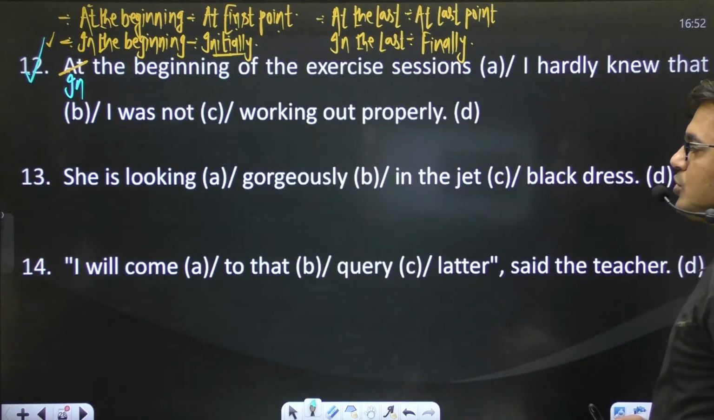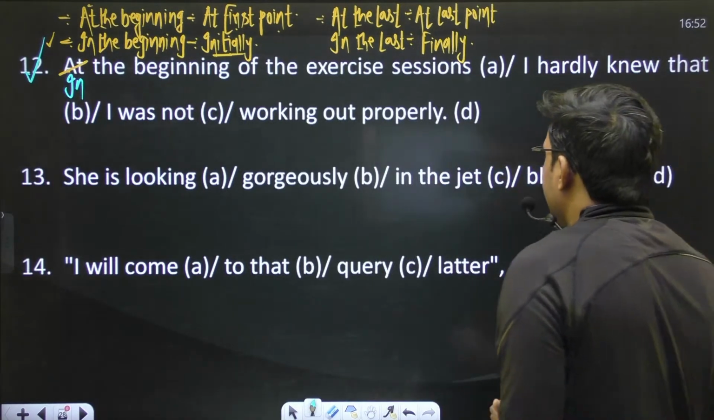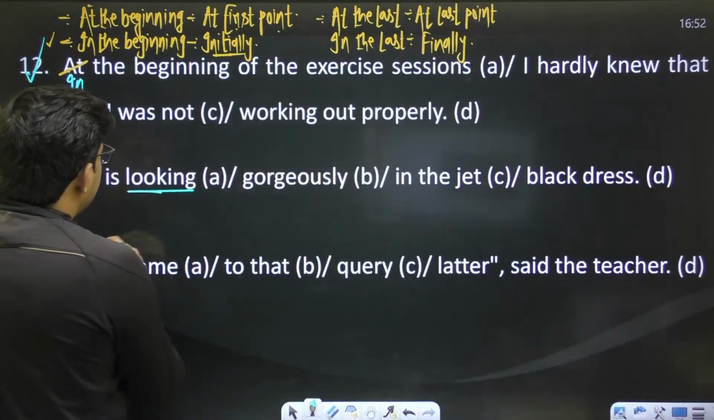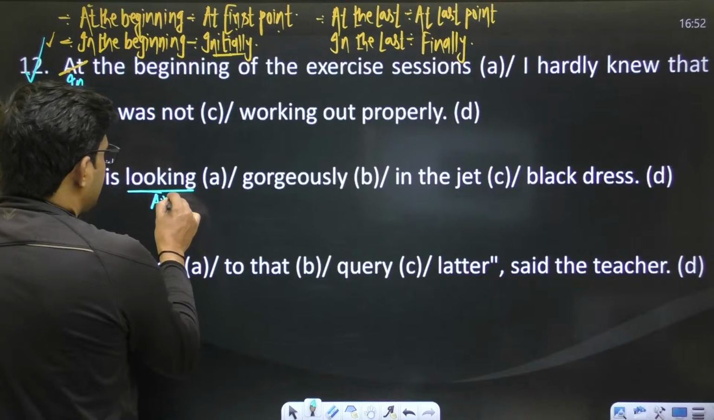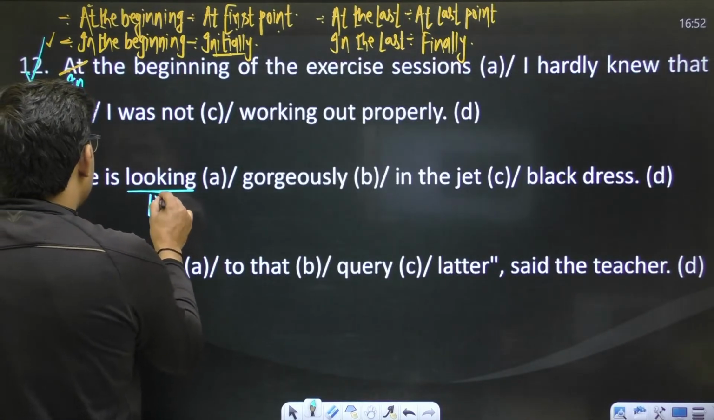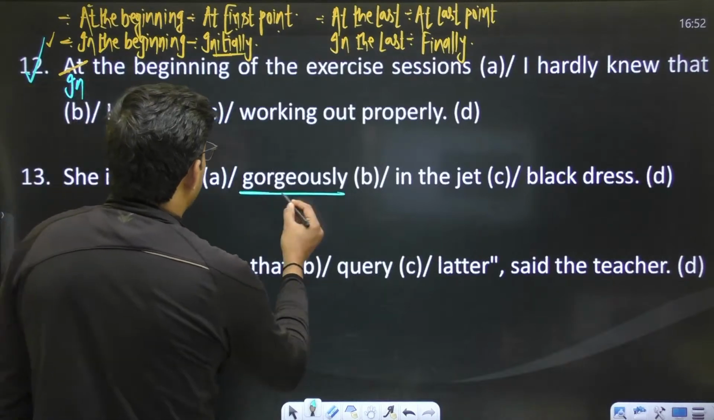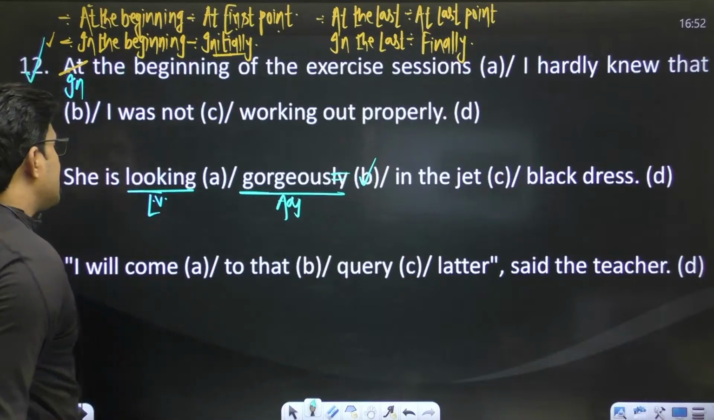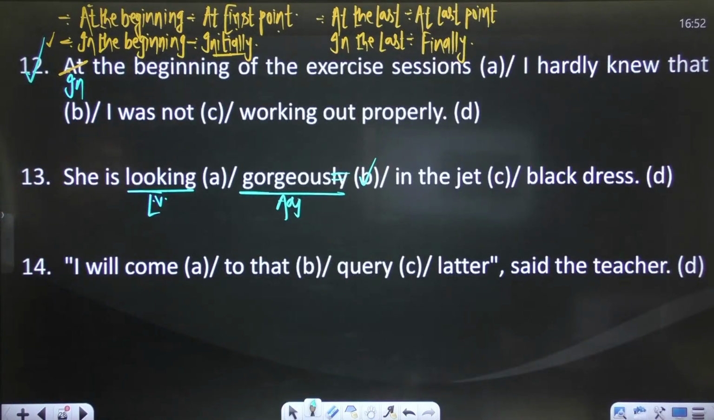Next sentence: she is looking gorgeously in the jet black dress. Okay, here the verb looking is an action verb, not a linking verb, right? And linking verbs are followed by an adjective, not an adverb. So the sentence will be: she is looking gorgeous in the jet black dress.